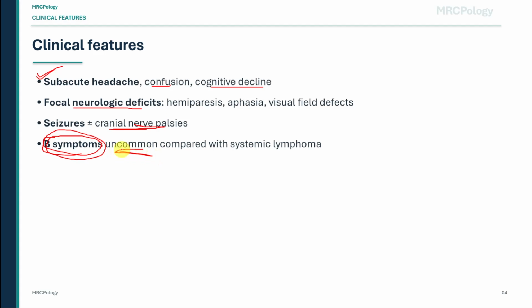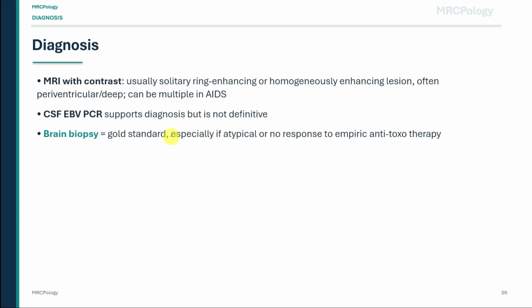Diagnosis is based on contrast MRI, clinical context, and tissue confirmation when needed. MRI usually shows a solitary enhancing lesion, which may be ring-enhancing or homogeneously enhancing. In AIDS, lesions can also be multiple, which is why imaging alone can be misleading. The key differential is toxoplasma encephalitis.